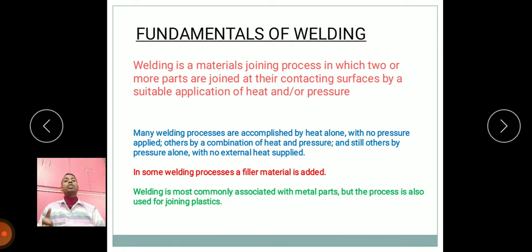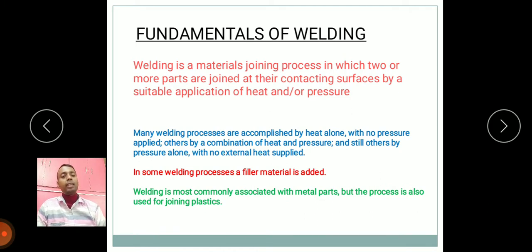The important thing is no external heat supply. We apply pressure, and this excessive pressure produces heat internally in the melting zone of the two materials. So heat is required. In one case we supply heat from outside, and in another process the heat is produced internally.